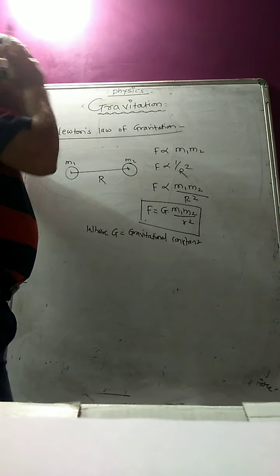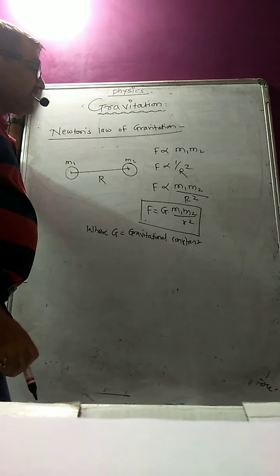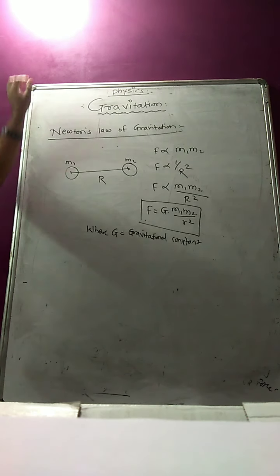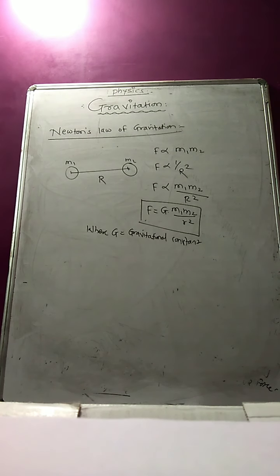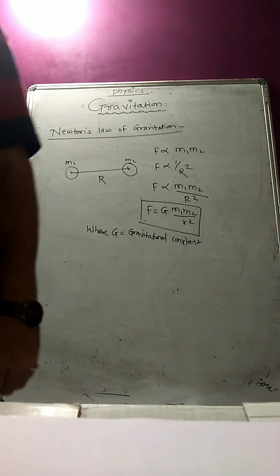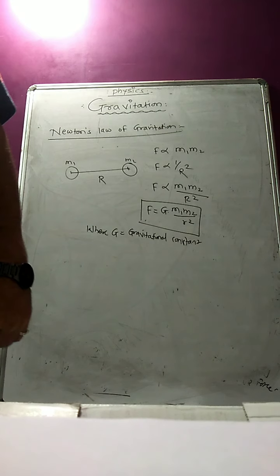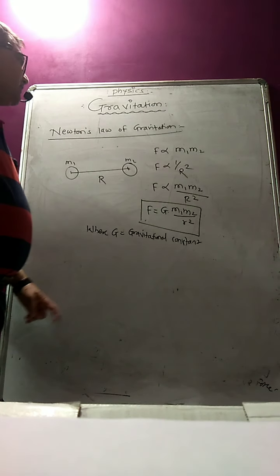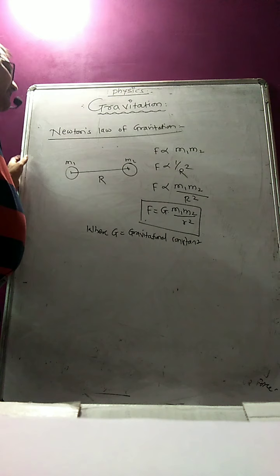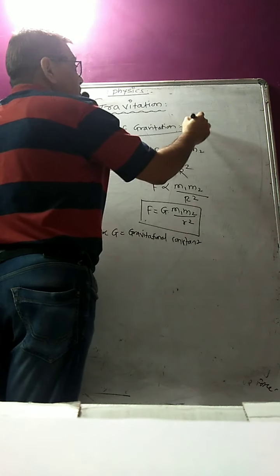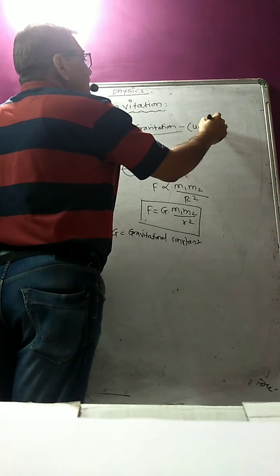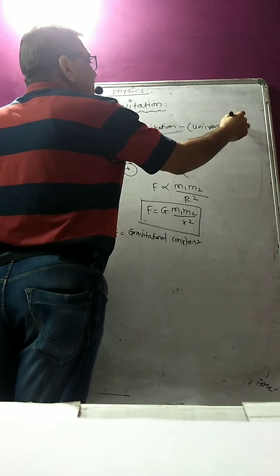Once you know that G is the gravitational constant, m1 and m2 are the two masses, and r is the separation between the two particles. This law, Newton's law of gravitation, is also called the universal law of gravitation.